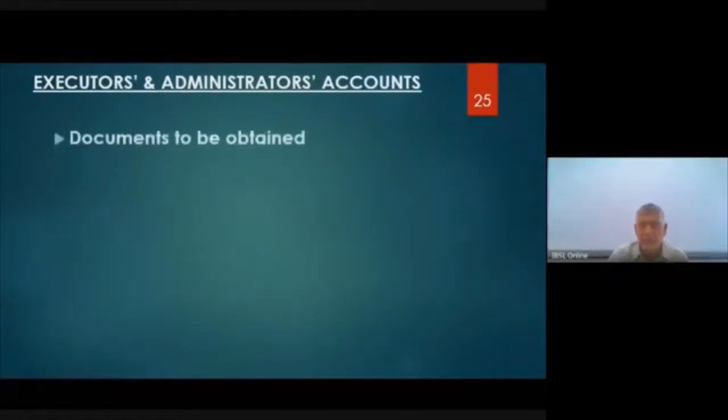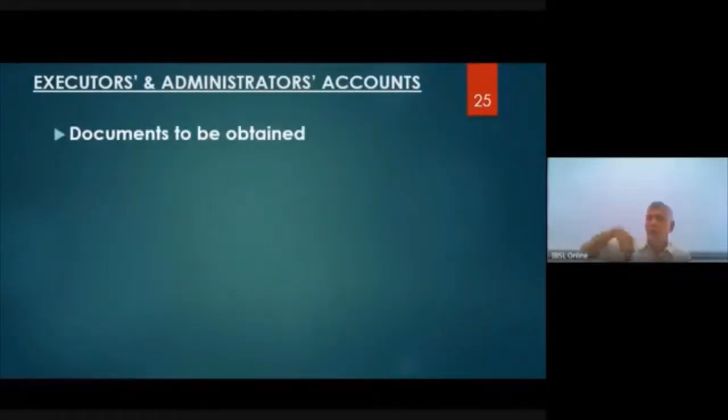Executors and administrators accounts. You can remember we talked about the executor. An executor is where there is a will of a person before his death, right? There is a probate, and there is an executor. The person dies, having written a will. Then after his death, the probate will be issued. In the probate, an executor's name will appear.